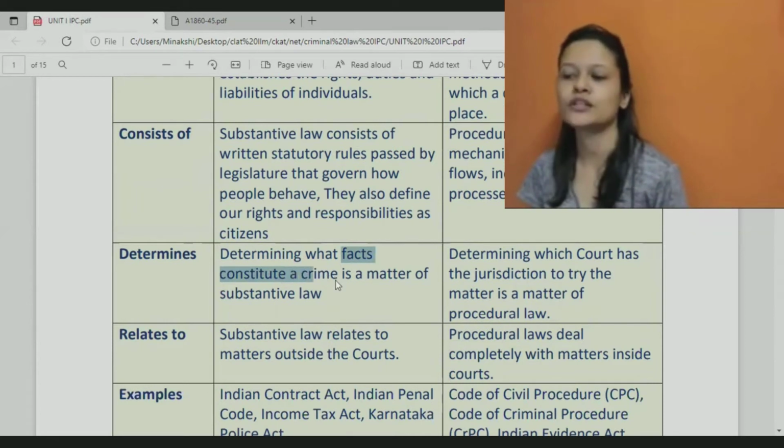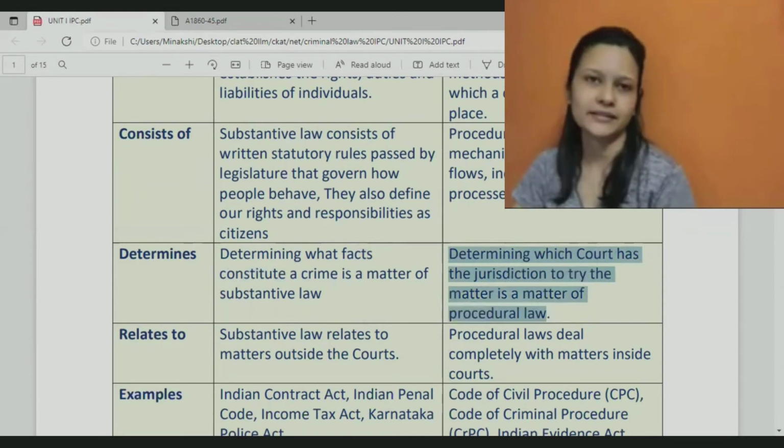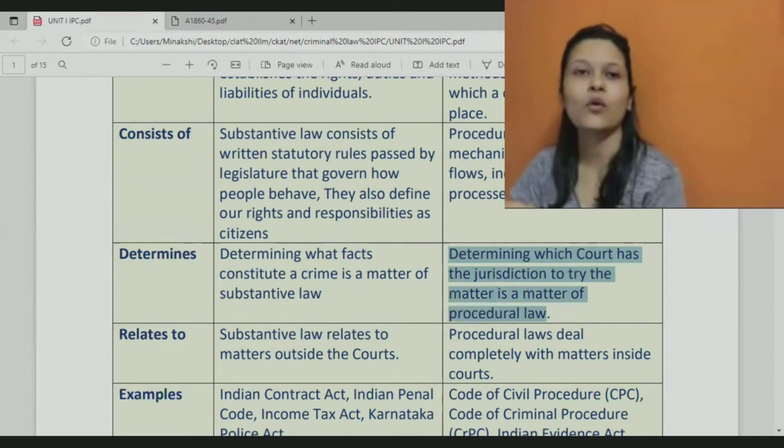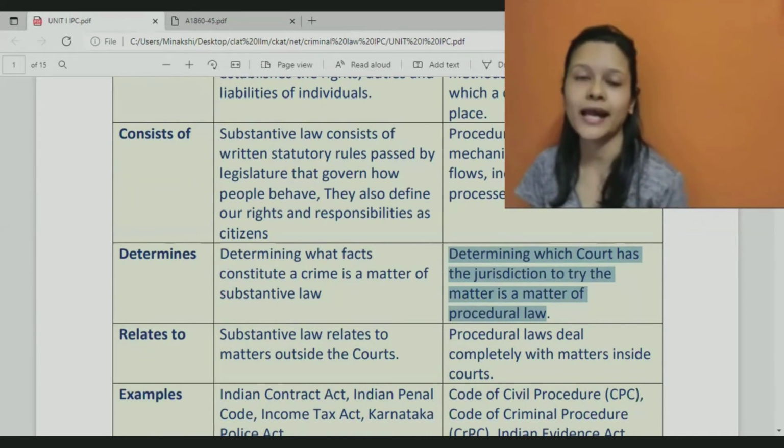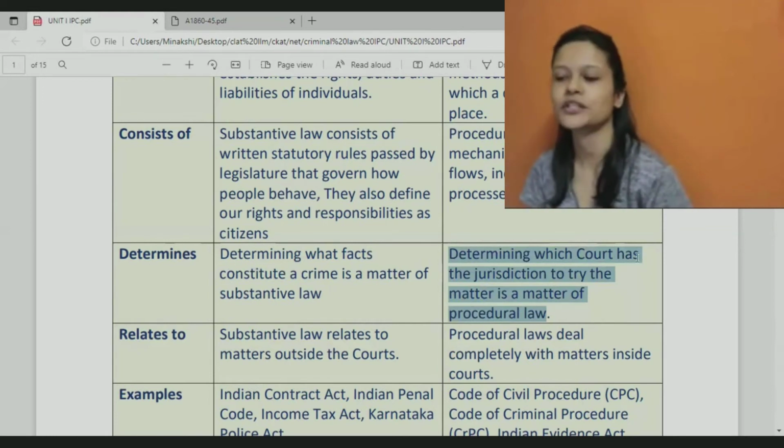But in case of procedural law, it determines which court has jurisdiction to try which matter, which is the right court that we should be approaching, within what time we should be approaching. That process-related things are given in procedural law.